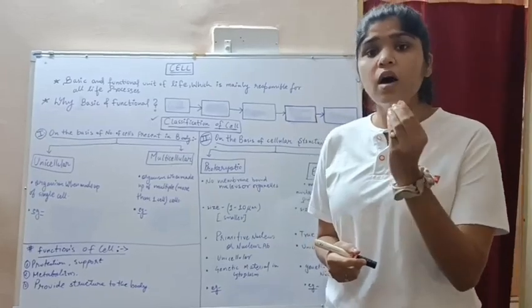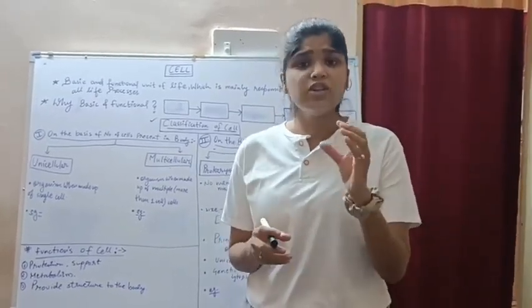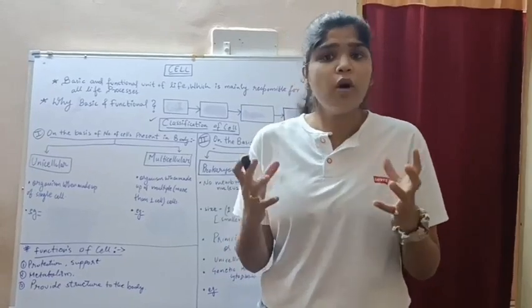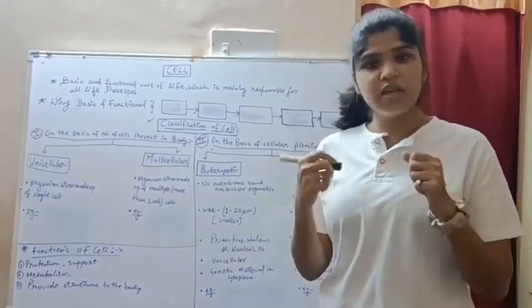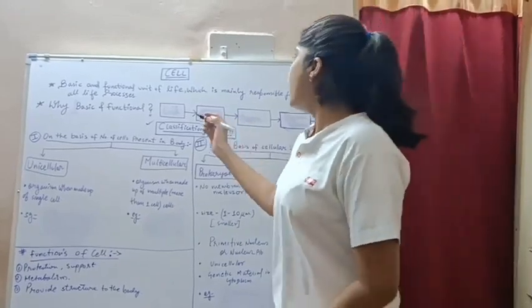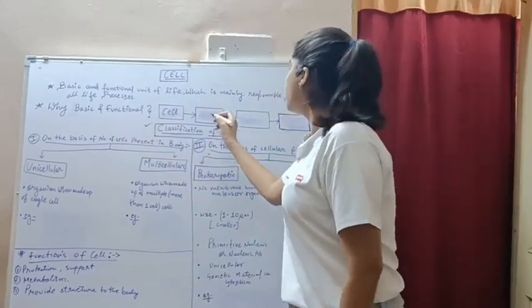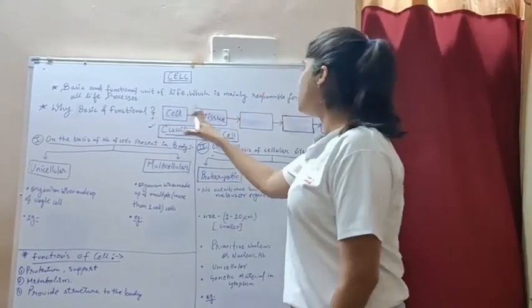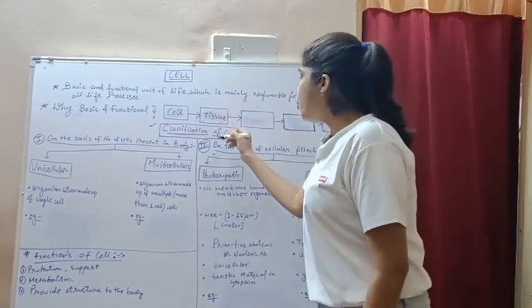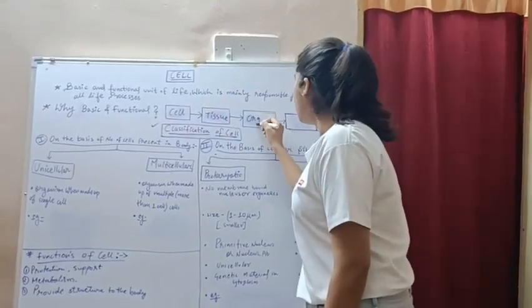because the cell is the very smallest unit of life. As we all know, in chemistry we learn that each and every atom combines to form a molecule. Just like that, each and every cell combines to form an organism like us. So a group of cells combines to form a tissue. Just understand this chart, okay? The group of tissues combines to form an organ.